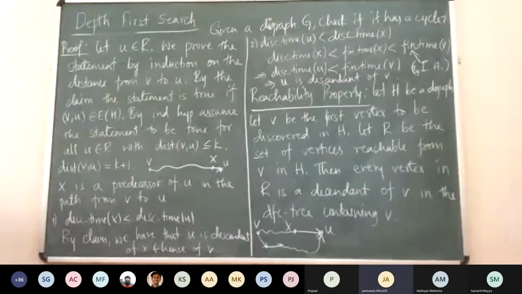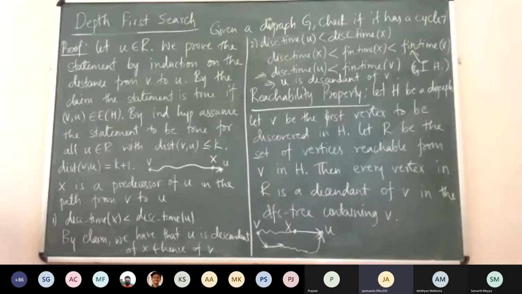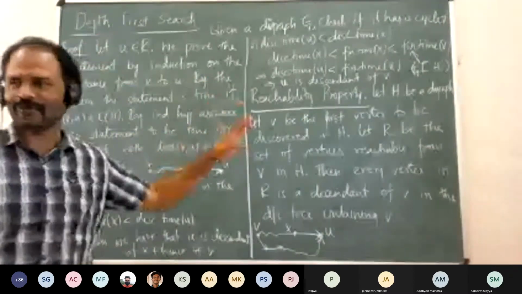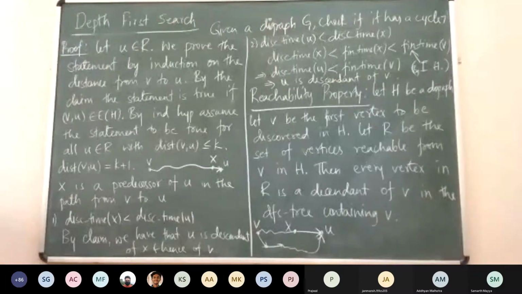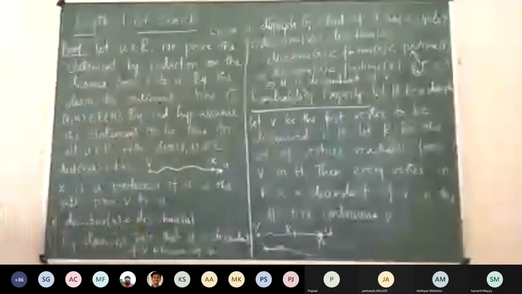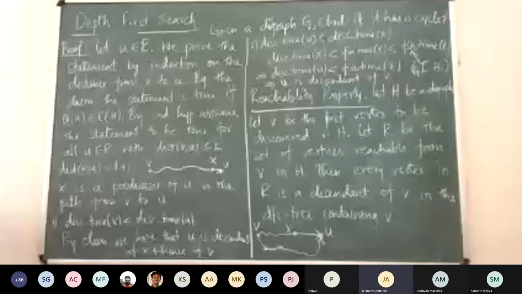But then it won't form a cycle, right? It doesn't form a cycle. We are not there yet. We will come to the cycle later. We have not finished the algorithm yet. We have only finished the reachability property. So Janmansh, if you are worried about the algorithm, we have not come to the algorithm yet. We are in the process of proving it.